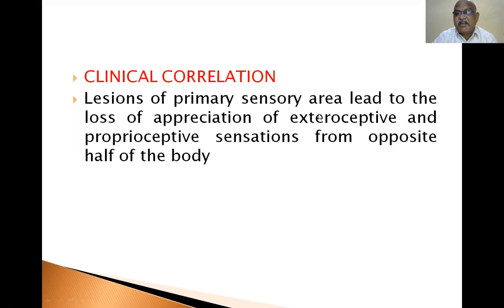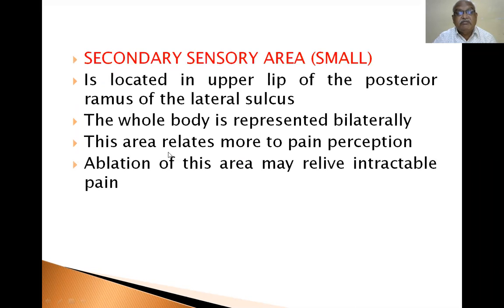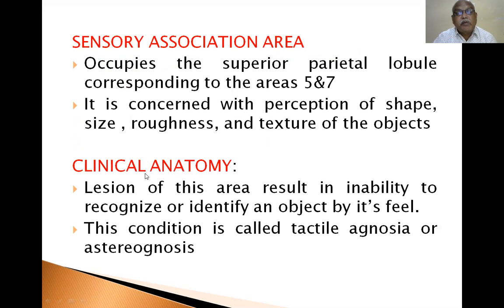Lesions of the primary sensory area lead to loss of appreciation of exteroceptive and proprioceptive sensations from the opposite half of the body. The secondary sensory area is small and is located in the upper lip of the posterior ramus of the lateral sulcus. The whole body is represented bilaterally. This area relates more to pain perception. Ablation of this area may relieve intractable pain.